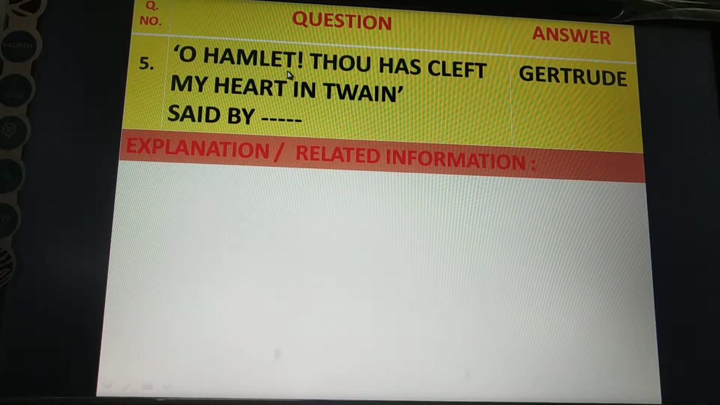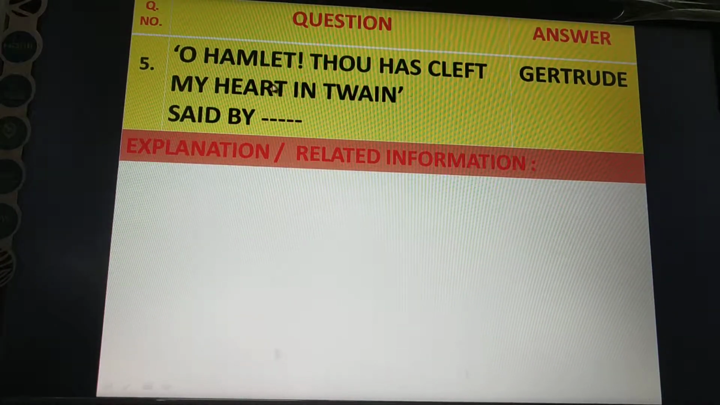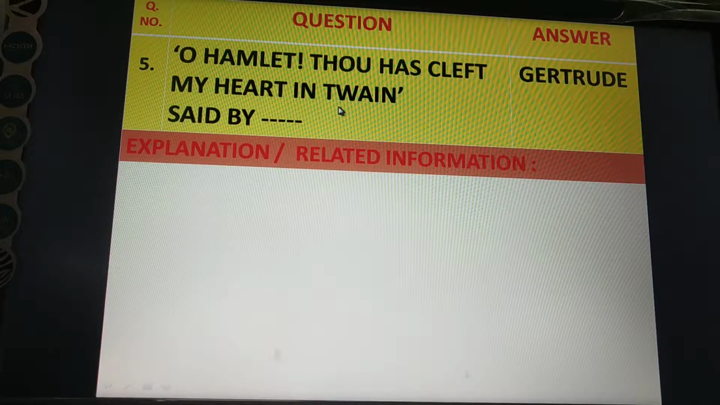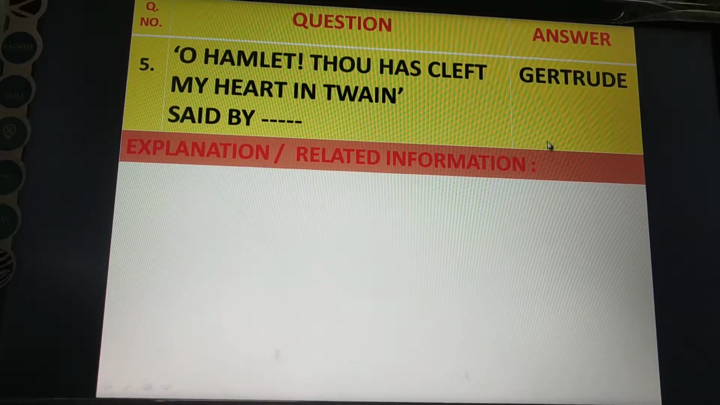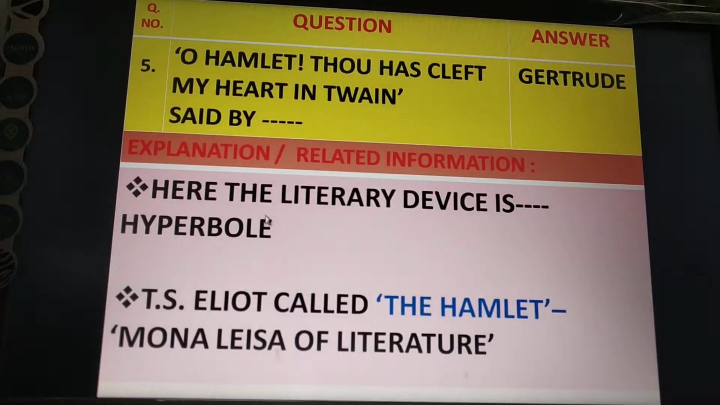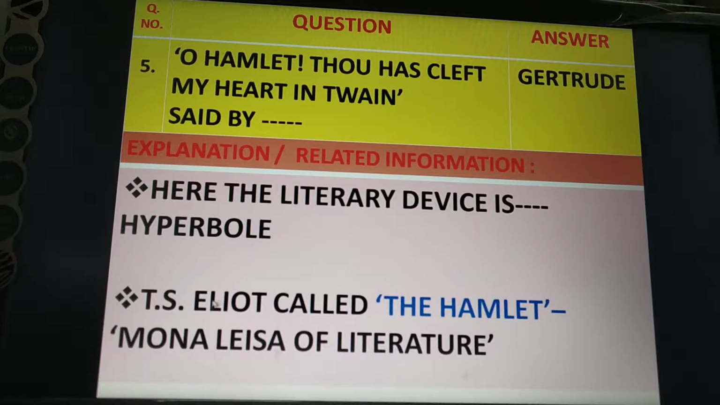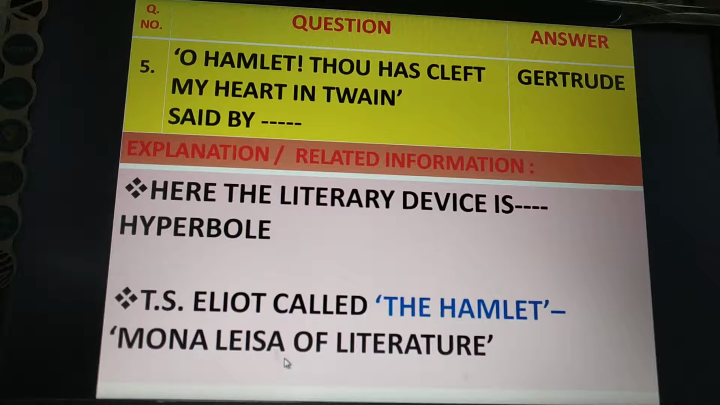O Hamlet, thou hast cleft my heart in twain. It was said by Gertrude. Gertrude was mother of Hamlet. Here, the literary device is hyperbole. In this line, hyperbole is used. T.S. Eliot called Hamlet the Mona Lisa of literature.